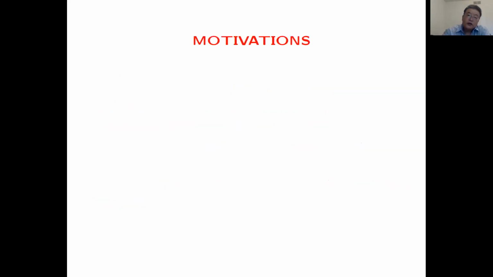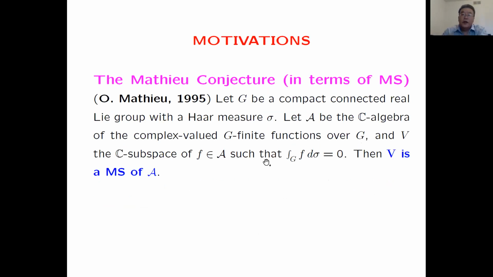So why is this concept interesting, where did it come from? This is the second part, motivations. First, let's recall the Mathieu conjecture, which was proposed by Olivier Mathieu in 1995, 15 years before the concept was introduced. So it was not stated in terms of Mathieu subspaces.